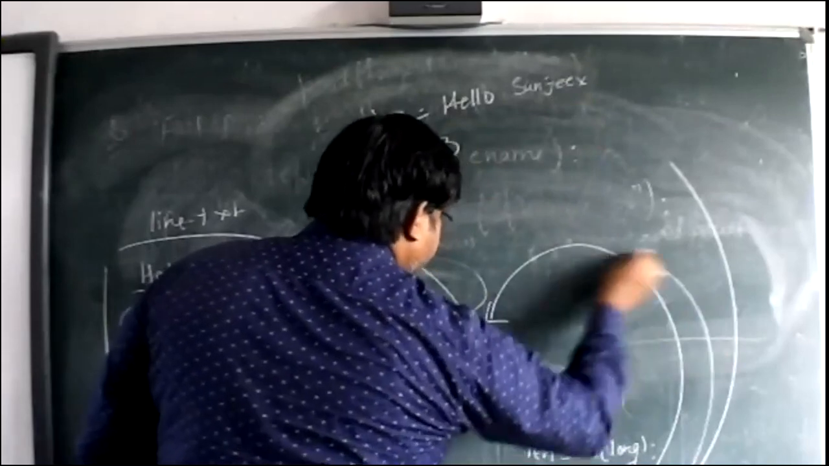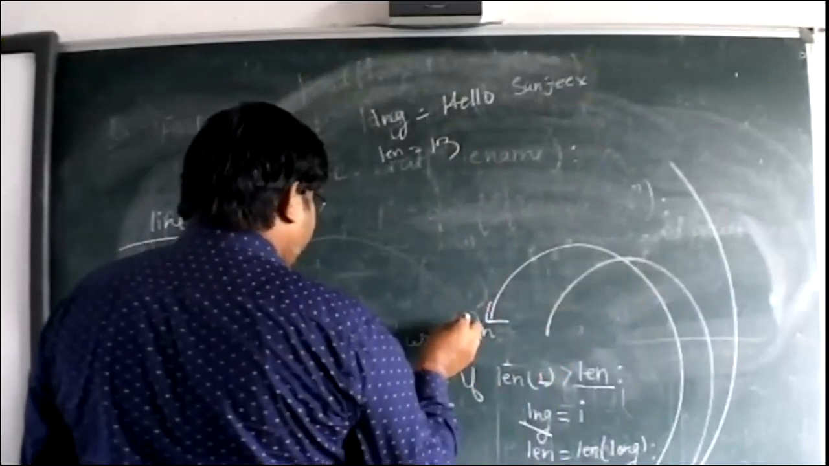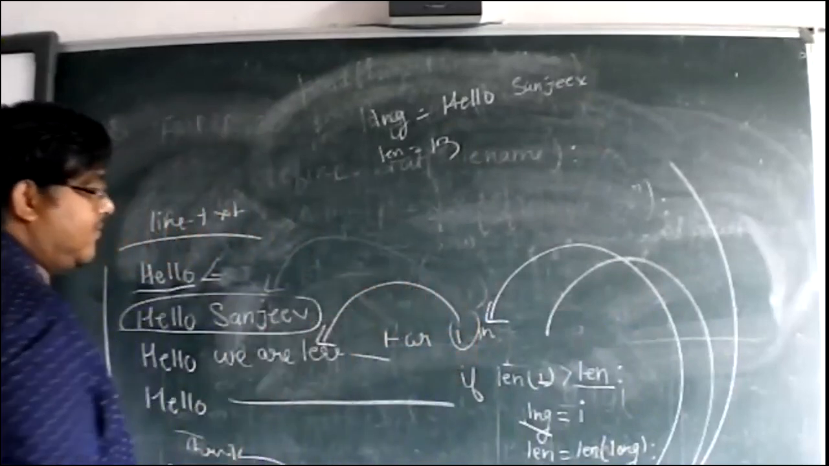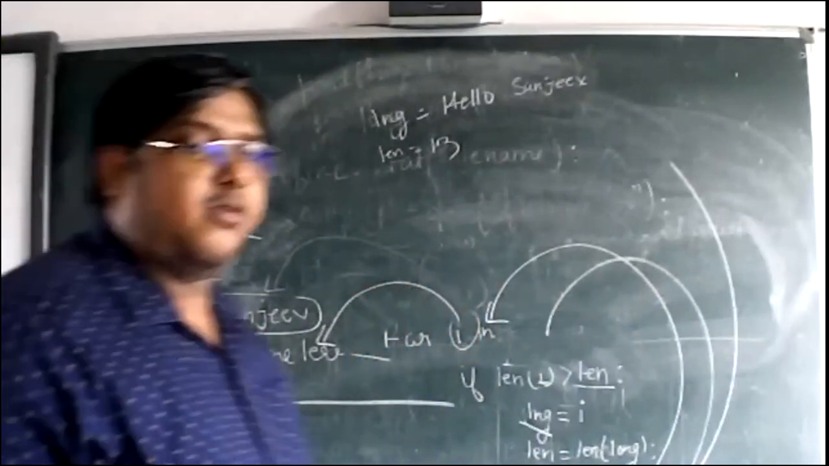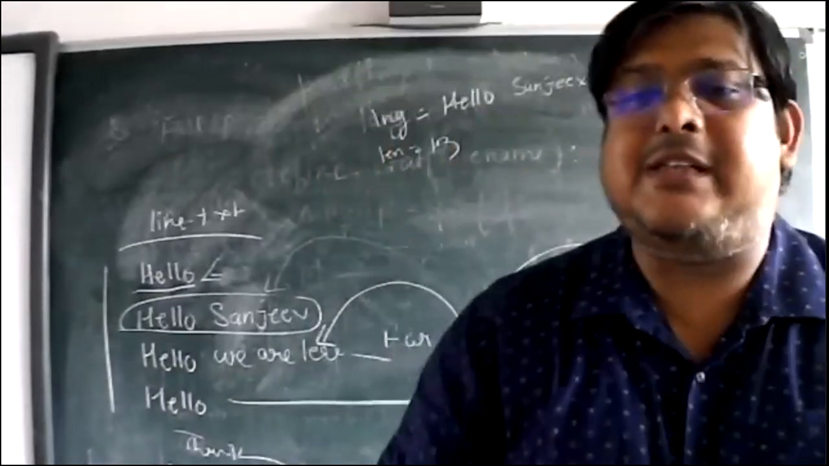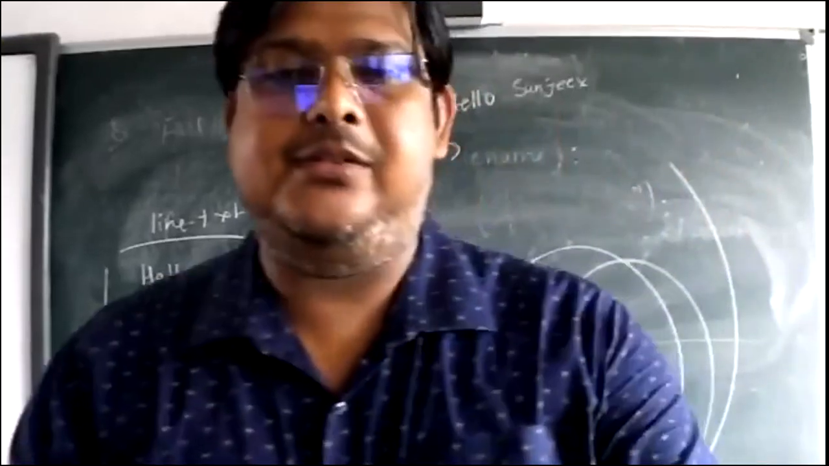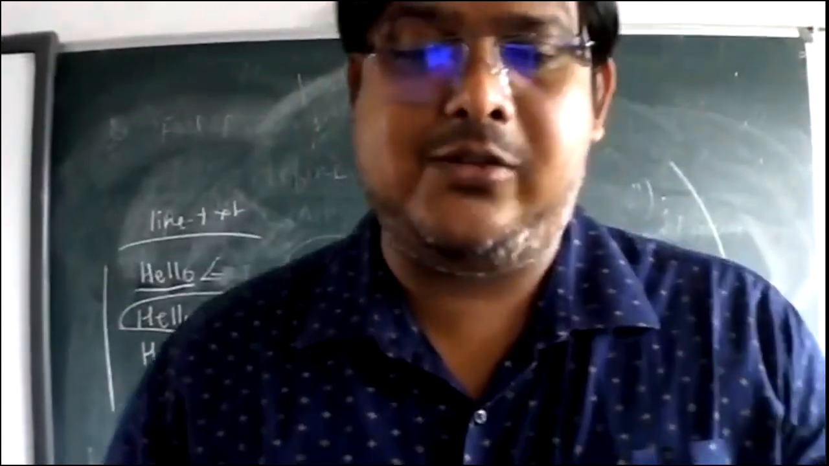Again it will go to reach another line. So the value of I will become this one. Like that, it will go one by one each line and check with the condition which one is the longest line. So I hope you have understood how it is working, how to write the code.